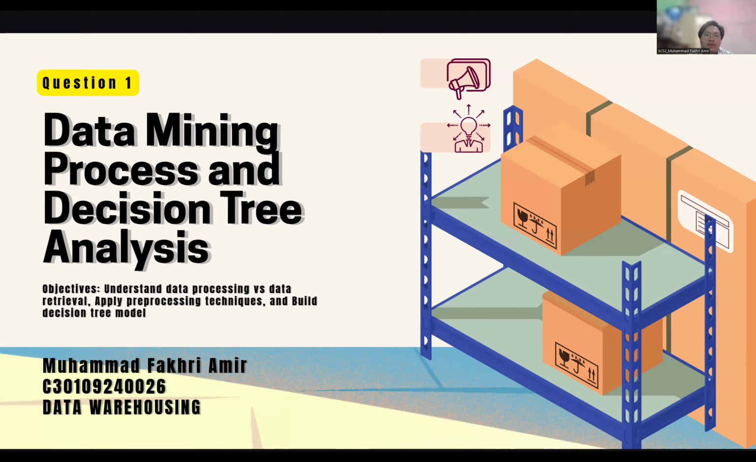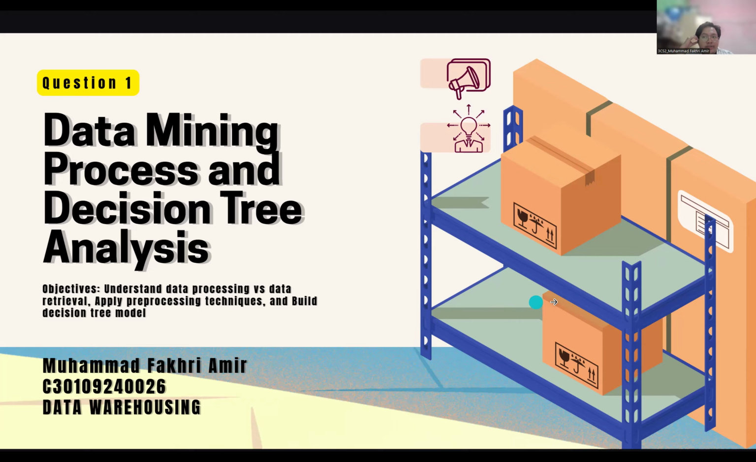Today I will present my assessment in the subject Data Warehousing. Here, in question one, I will present about the data mining process and decision tree analysis. The objective of question one is to understand data processing versus data retrieval, applying pre-processing techniques, and build a decision tree model.